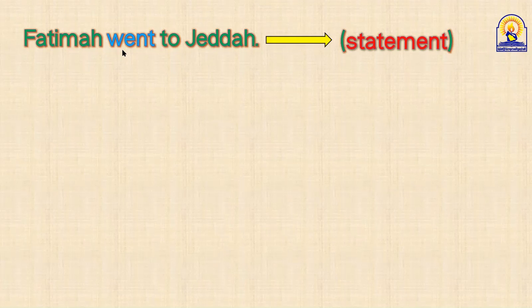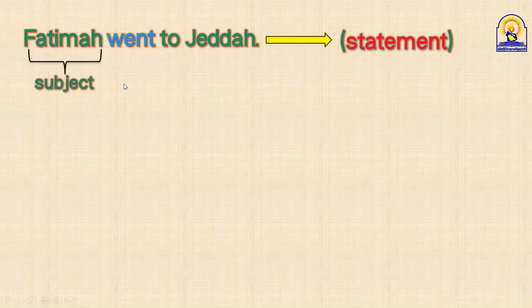Sultan, I use does when the verb has s, like speaks, goes, drinks, plays. Any verb plus s takes does. But this verb, went, is the past of go. Don't forget the past of go: go, went, gone. So this is past. When it's past, I take did. Can you do your question, Mishal? Did Fatima go to Jeddah?